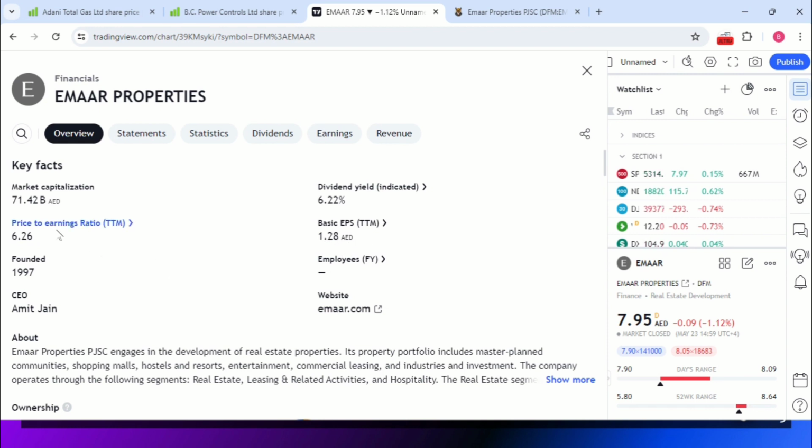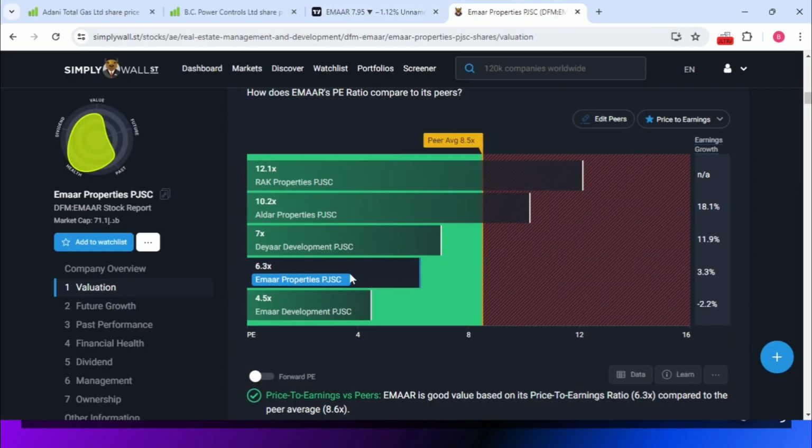So we got this, but we need the sector PE, right? For the sector PE, this website doesn't have it. So I am going over here to Simply Wall St. From here you can look, this is 6.3 for MR properties. While they are comparing with the other companies also, the average available is 8.5.